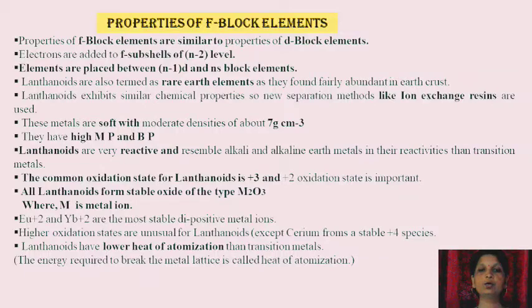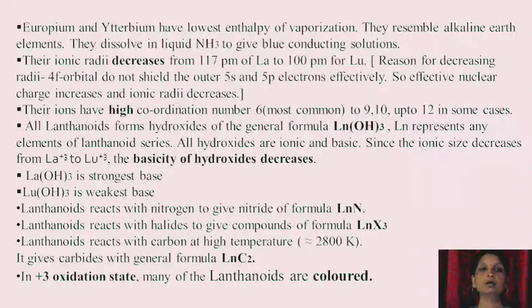Lanthanoids have lower heat of atomization than transition metals. What is heat of atomization? The energy required to break the metal lattice is called heat of atomization. In case of lanthanide, we see lower heat of atomization. The next property is that europium and ytterbium have lowest enthalpy of vaporization. They resemble alkaline earth elements. They dissolve in liquid ammonia to give blue conducting solutions.